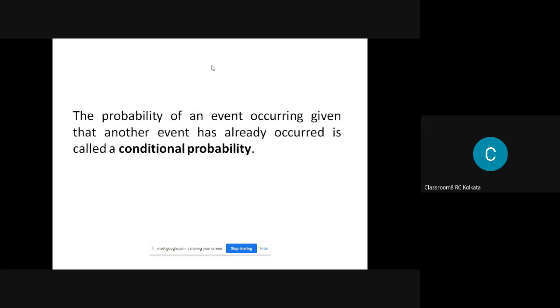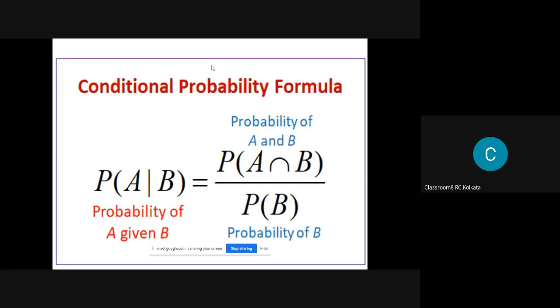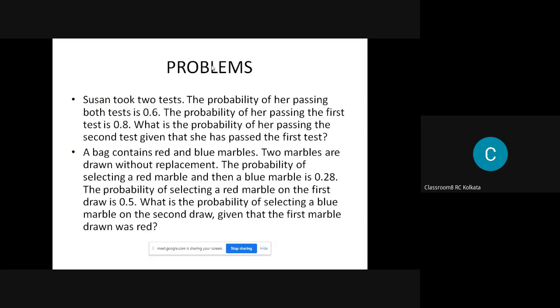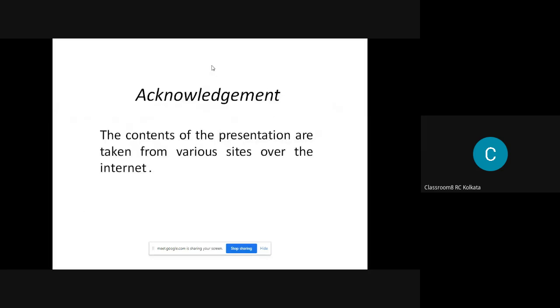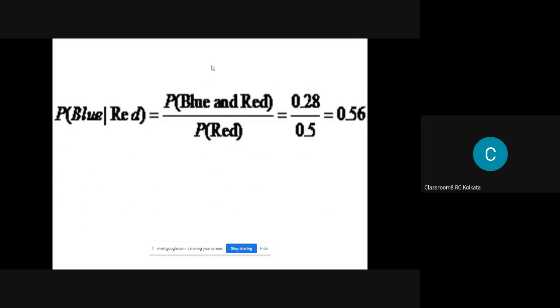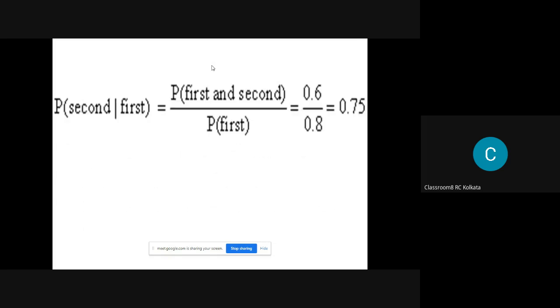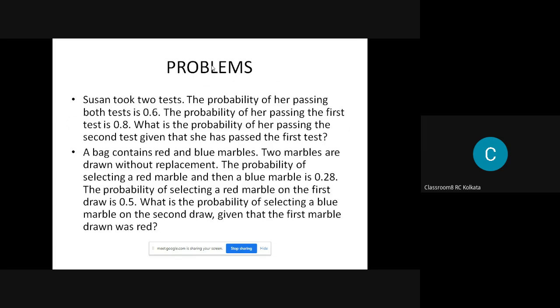And we have this conditional probability formula over here. And Bayes theorem, I haven't put that Bayes theorem, that is on conditional probability.